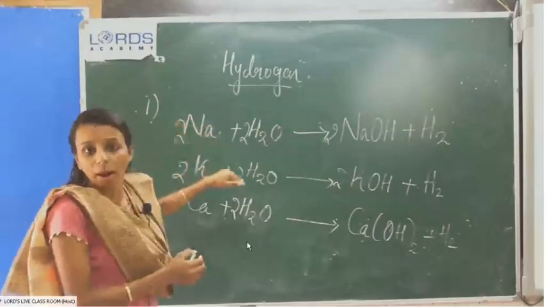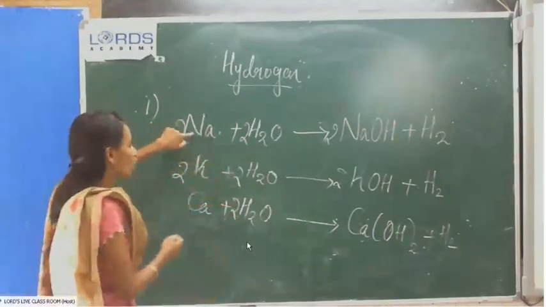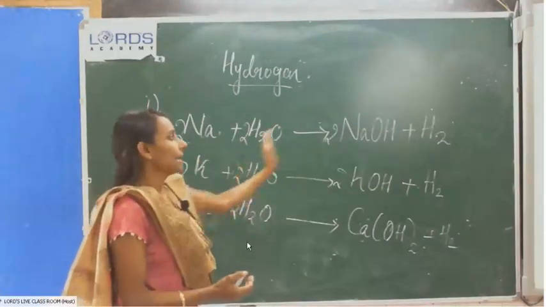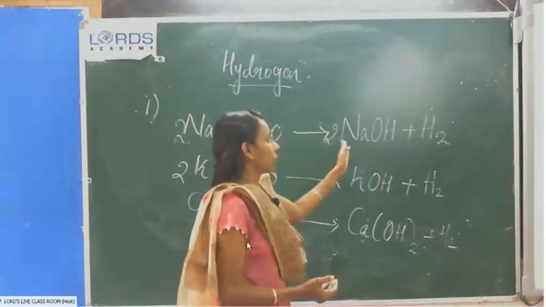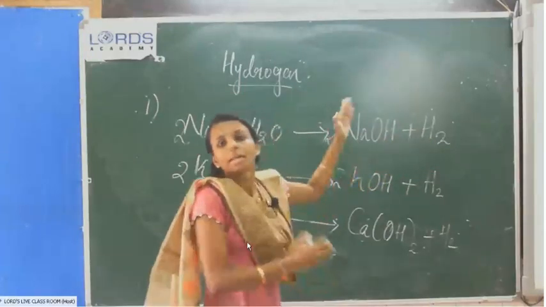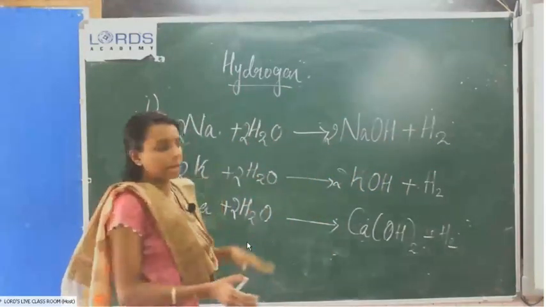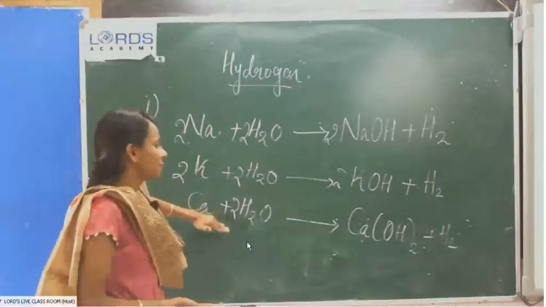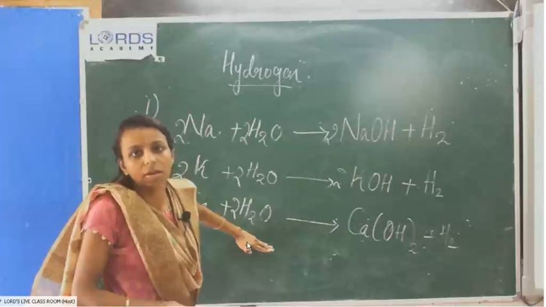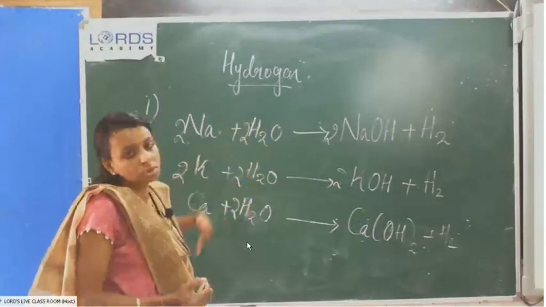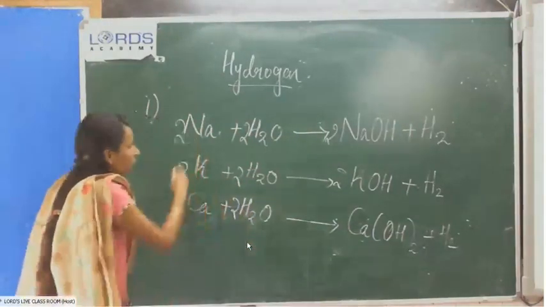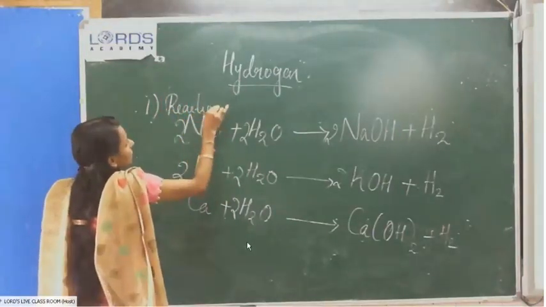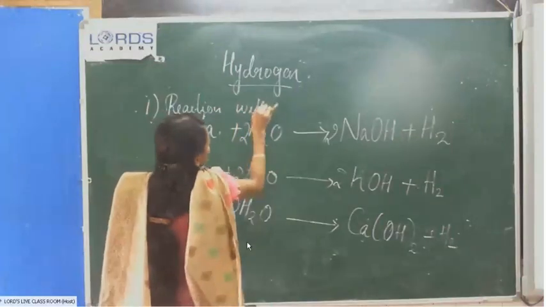Metals reacting with cold water: more reactive metals like sodium, potassium and calcium react with cold water and liberate hydrogen gas as one product, and the respective hydroxides as the other. These two reactions take place violently, while the calcium reaction with cold water is slow compared to them. So the first one is reaction with cold water.